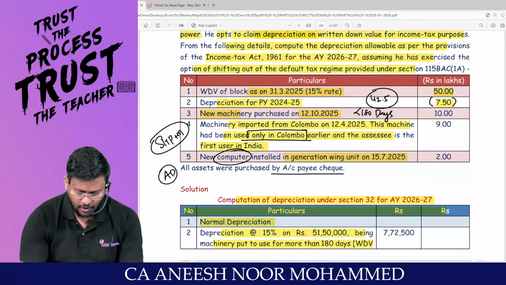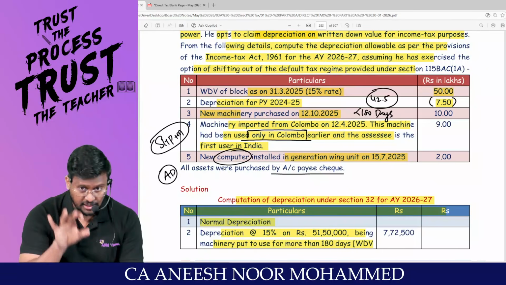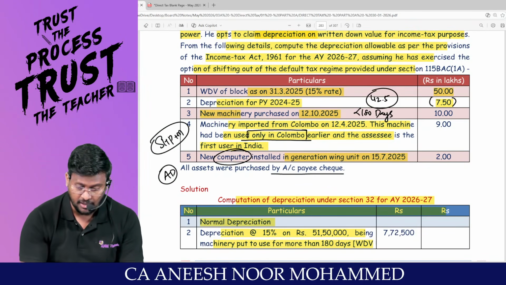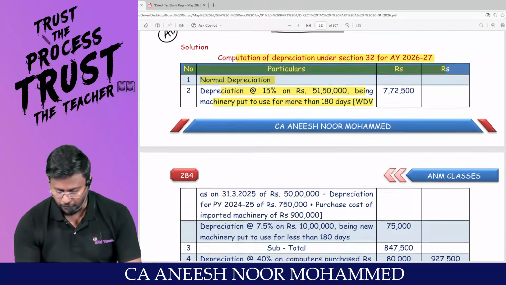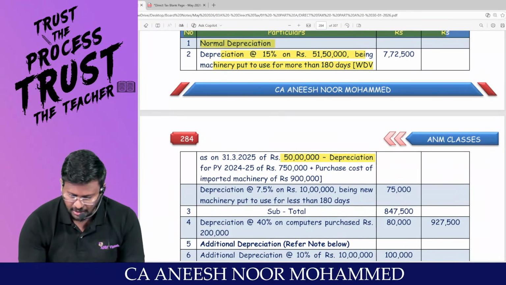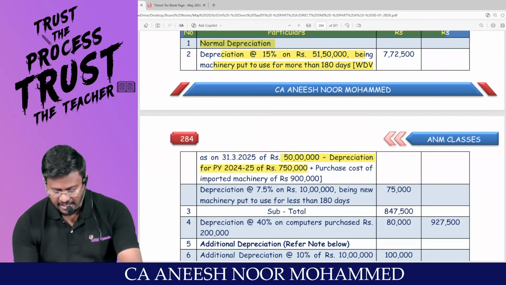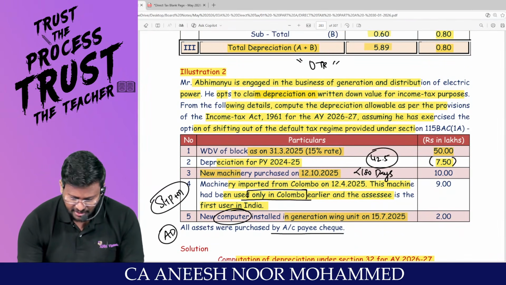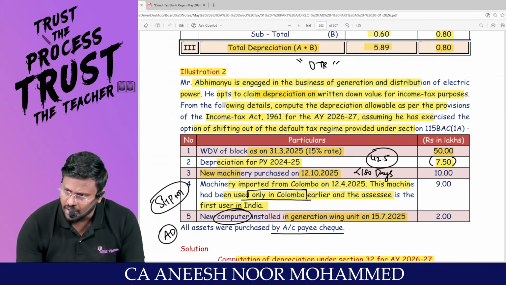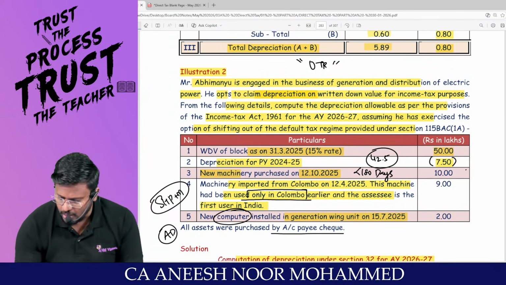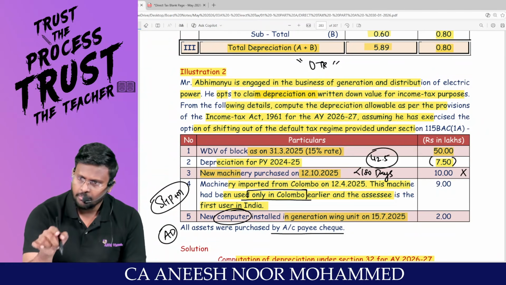Sir, 50 lakhs is the opening WDV, before depreciation of the last year. What is the last year depreciation? Minus 7,50,000. So 42,50,000. That's 50 lakh minus depreciation 7,50,000. Sir, add. Is there any other machinery purchased? New machinery purchased on 12/10, which is less than 180 days. This I can't add because now I am calculating for more than 180 days.